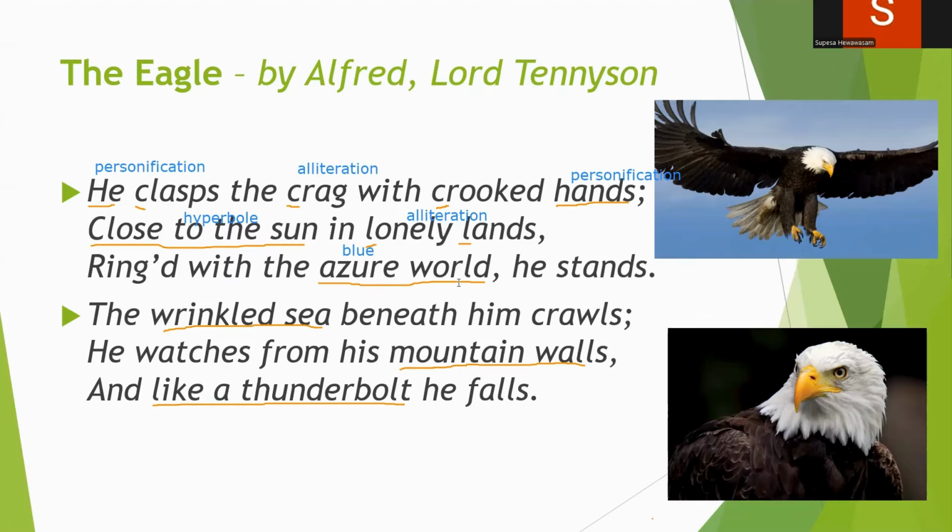With this we can see how majestic the eagle is. He always lives close to the sun in an azure world. He barely comes down. He comes down only to get the prey. Other than that, he does not come down, right? So he is always there. He is like the king in the animal kingdom. Other than the lion, who is the king of the jungle, we can say the eagle is the king of the sky, right?